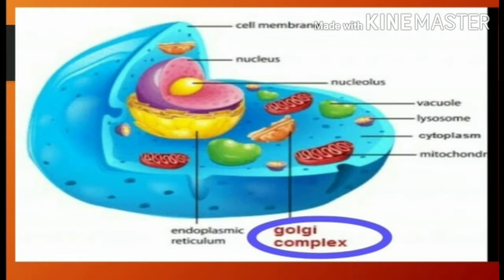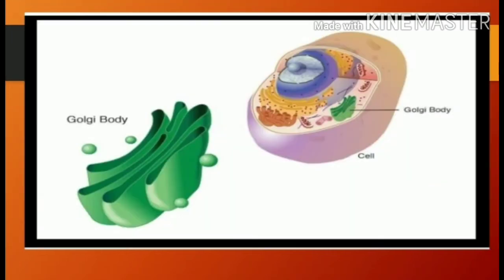As you can see in the above slide, you find cell membrane, nucleus, vacuole, lysosome, cytoplasm, mitochondria, endoplasmic reticulum and Golgi complex. So these are the cell parts and cell organelles which are important for a cell function, right? We are going to see Golgi body or Golgi complex, or we can even call it Golgi apparatus.